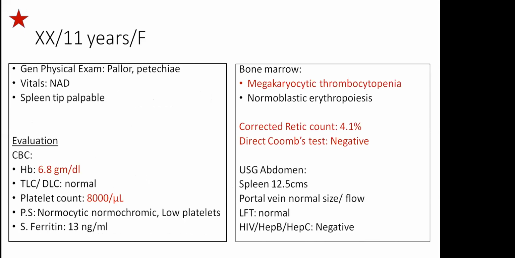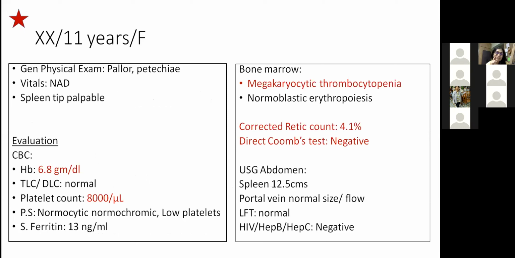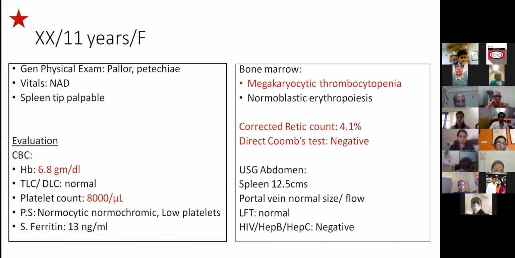In the general physical examination, she had pallor and petechiae. Her vitals were normal, though the spleen tip was palpable. In the evaluation, she had a hemoglobin of 6.8 gram per deciliter. TLC and DLC were essentially normal, and she had thrombocytopenia with a platelet count of 8,000. The peripheral smear showed a normochromic normocytic picture with low platelets, and serum ferritin was essentially normal. So bone marrow was done, which suggested megakaryocytic.